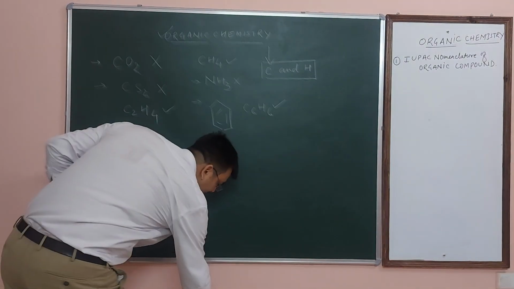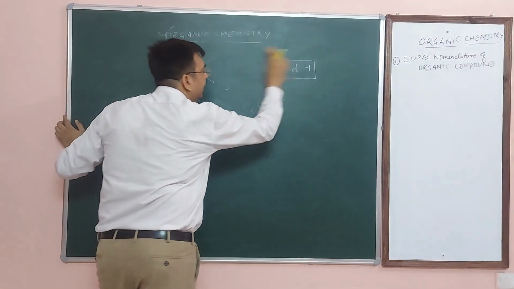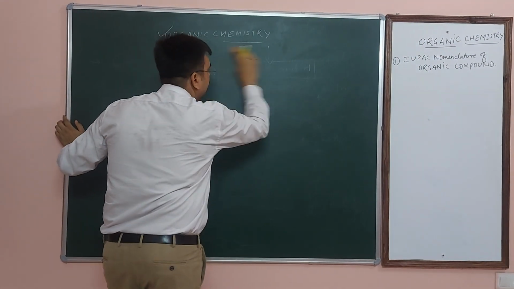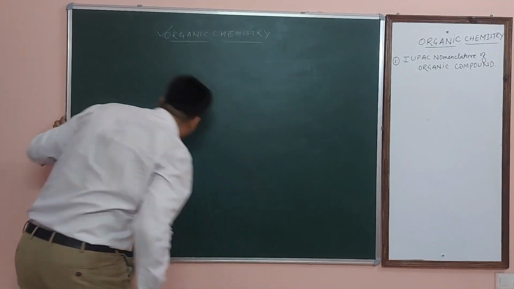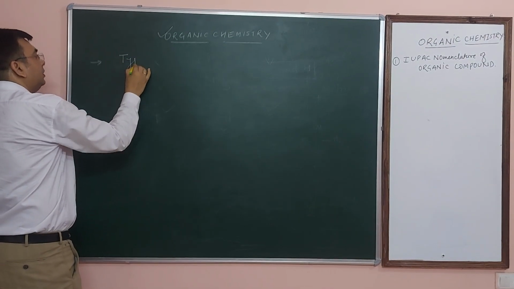Now after that, how many types of carbon are present in an organic compound? Basically carbon must be present. So how many types of carbon are present in an organic compound?